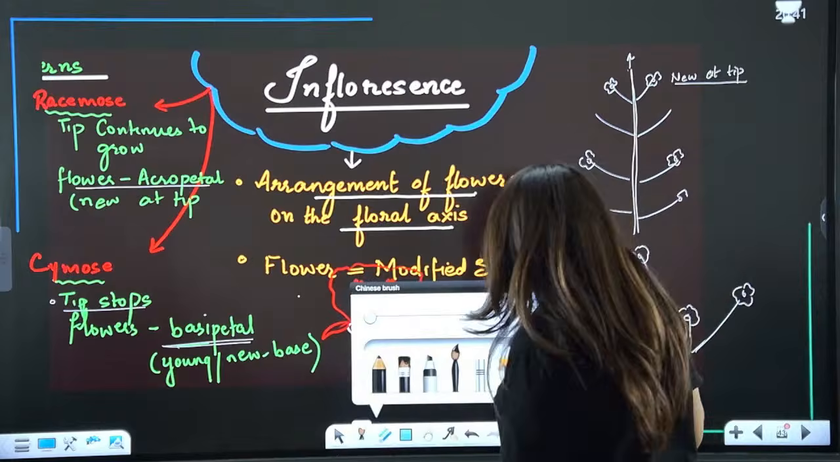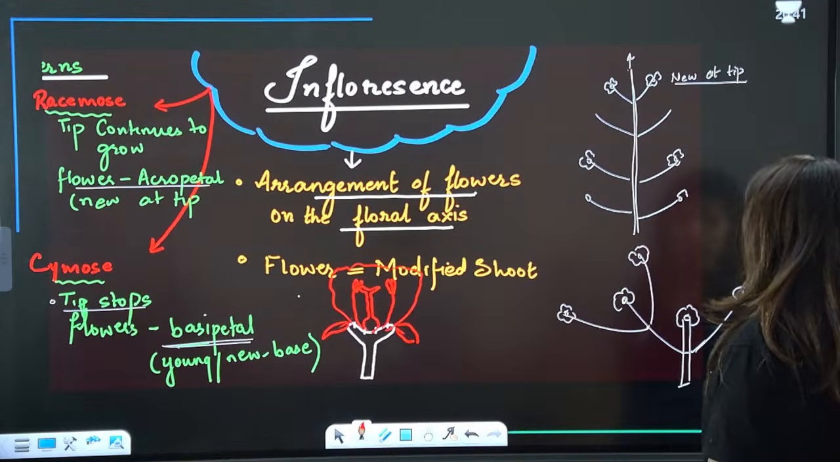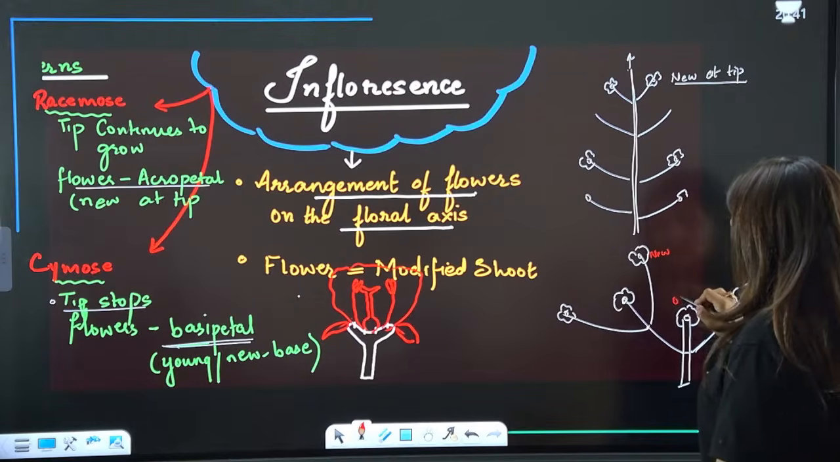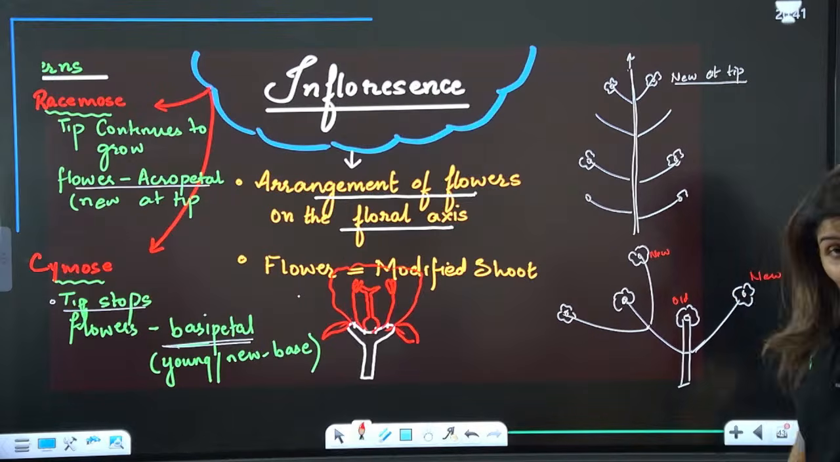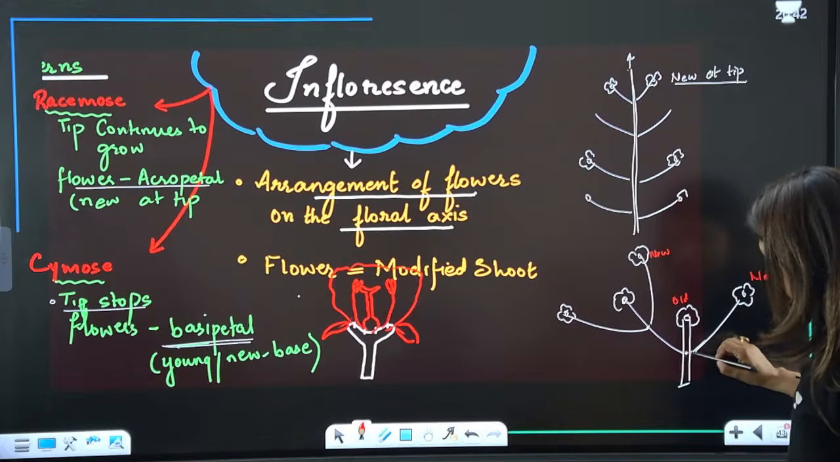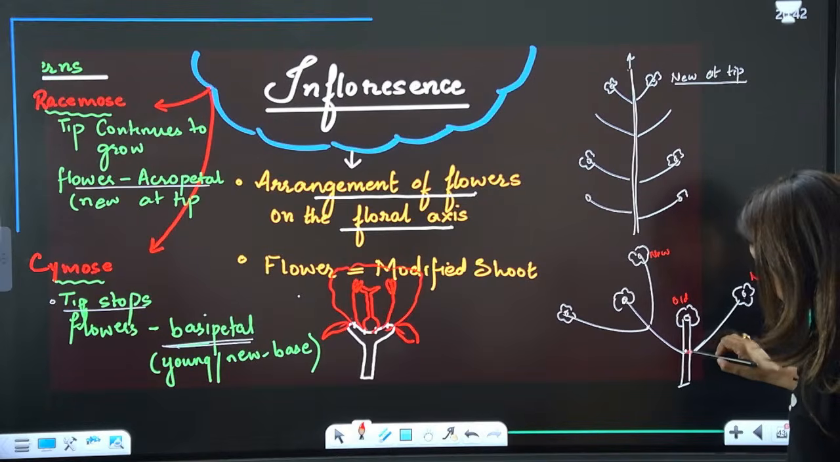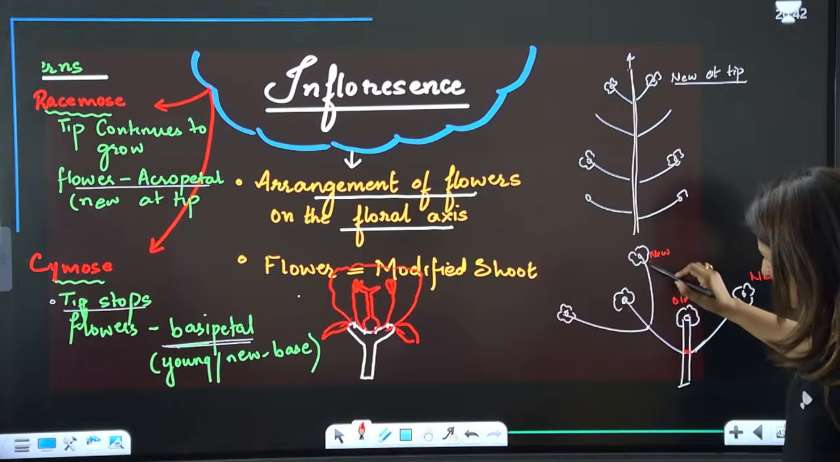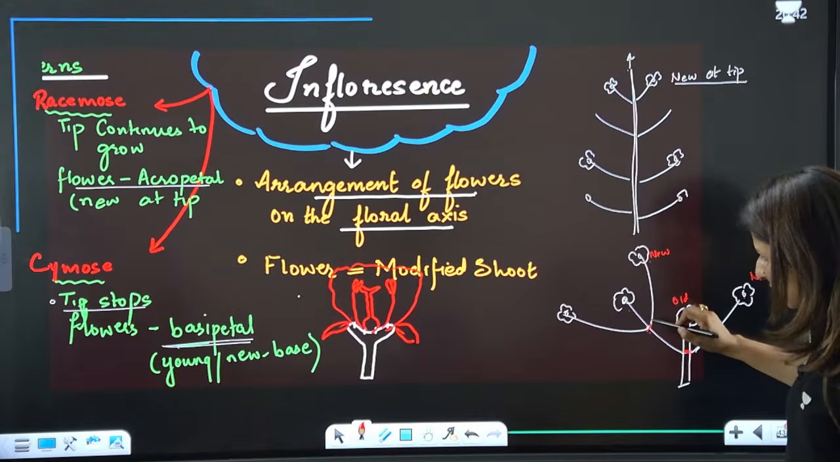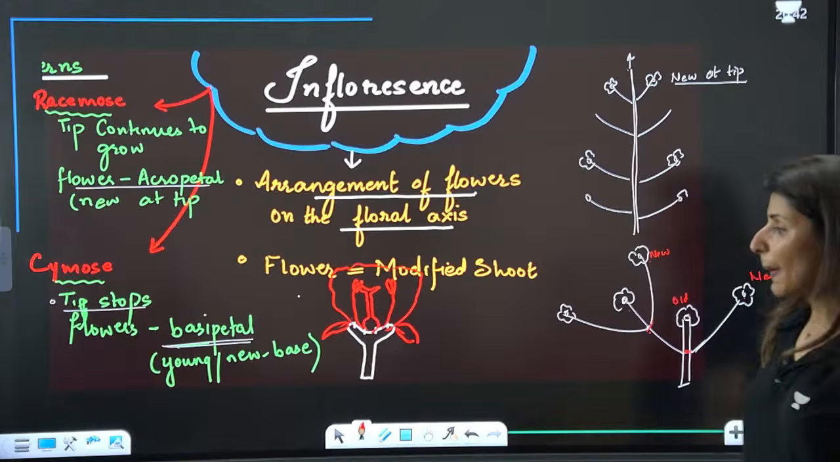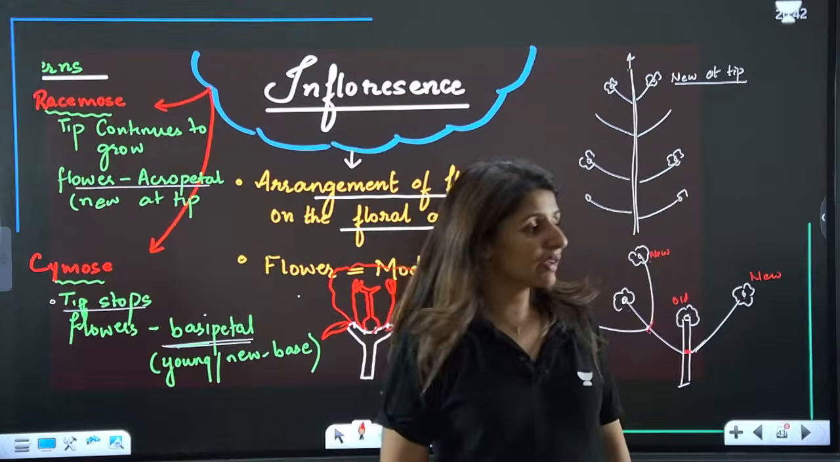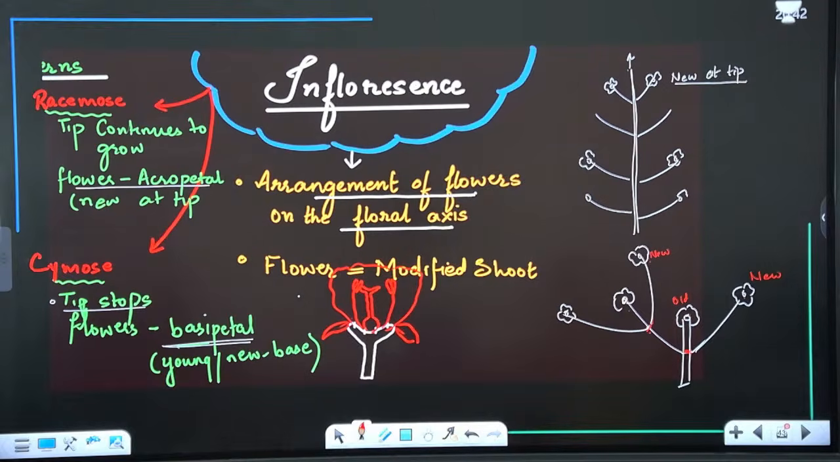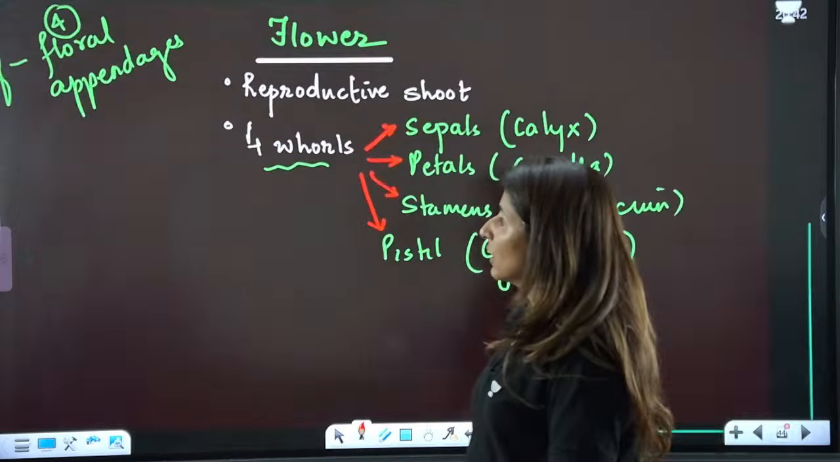Now see, these are the new ones. This is the oldest one. You might say the oldest one is at the base. No, the new one is arising. So these are the new ones. New ones are arising from the base of the old one. So this is the older, so the new one is arising from the base of the previous one. So that is why we call it basipetal arrangement. Are we clear till here? Are we clear? Please tell me. Yes or no?